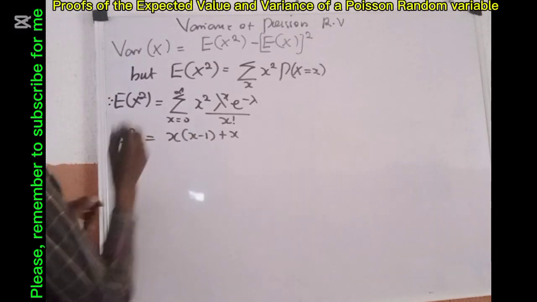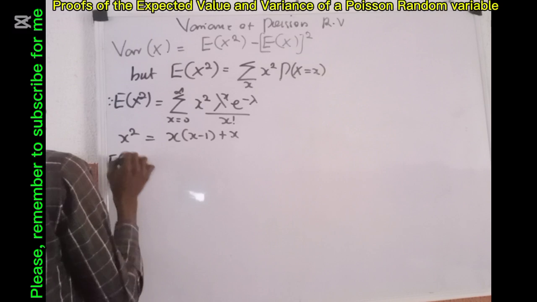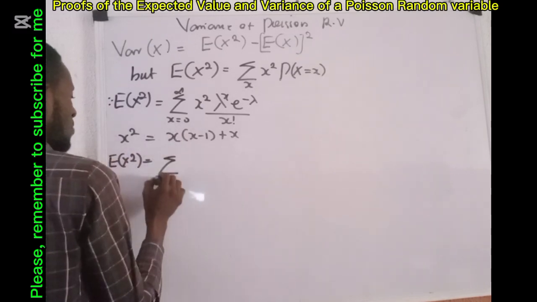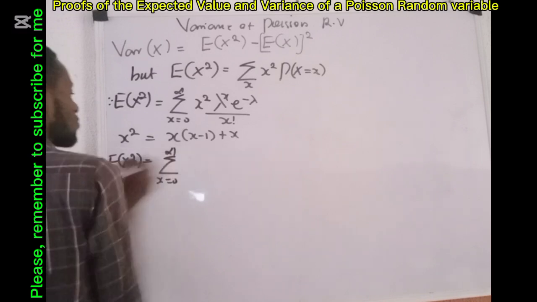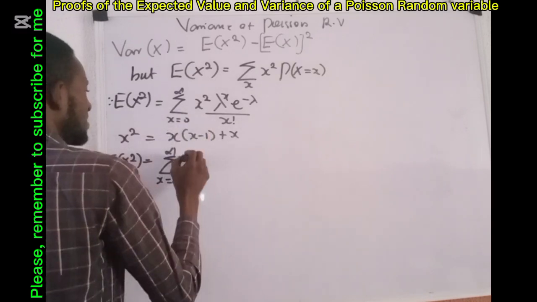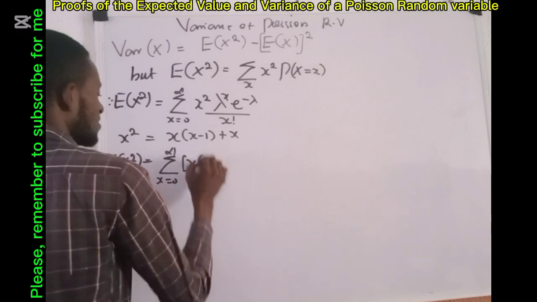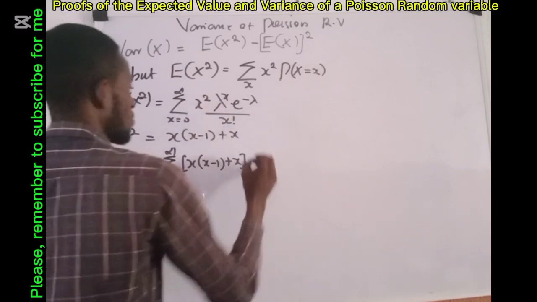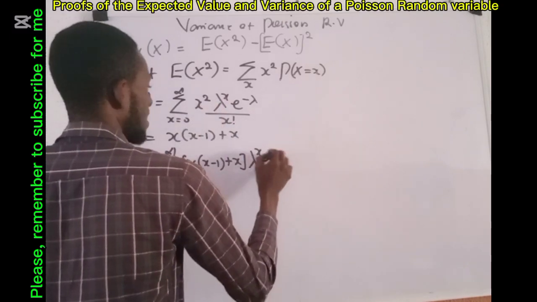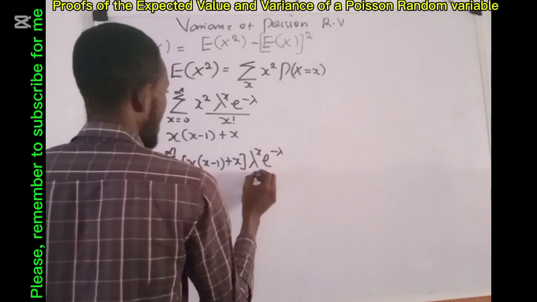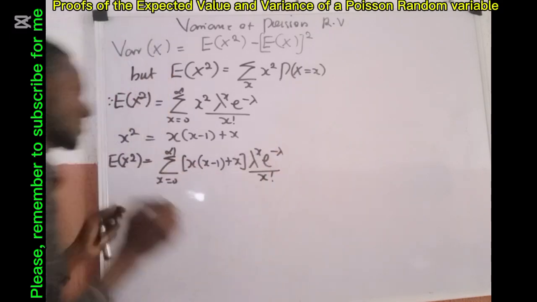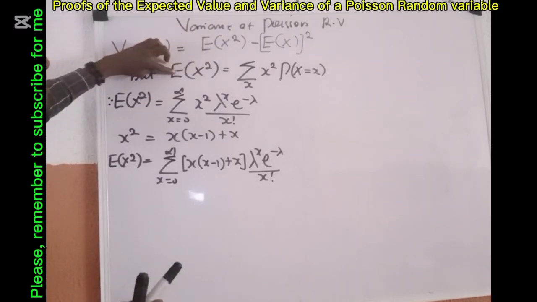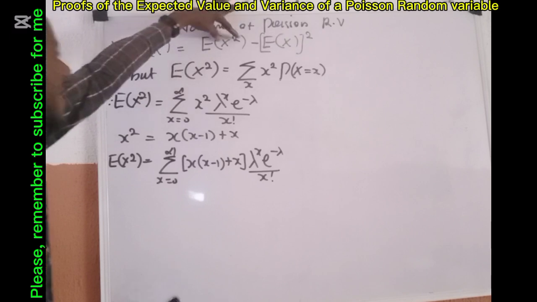And when I do that, E of x raised to power 2 is given as sum, x is running from 0 to positive infinity. Instead of writing this, I am going to write x into x minus 1 plus x, close it, for this we have lambda raised to power x exponential minus lambda all over x factorial. I am first of all trying to solve the expected value of x raised to power 2, so that at the end I will bring it here.